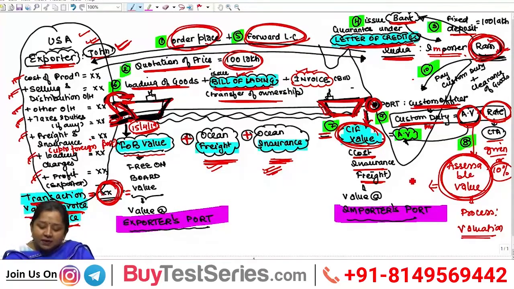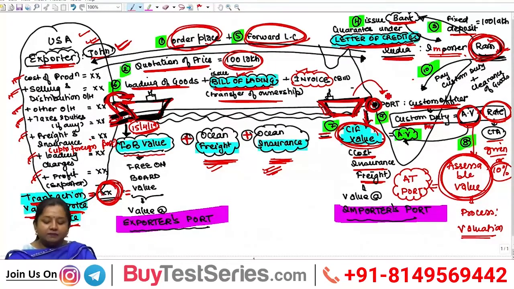So, the assessable value shall be taken as the aggregate of all the expenses incurred to deliver the goods at the Indian port, which used to include landing charges. Earlier, under customs laws, the landing charges or the unloading expenses to land those goods at the Indian port were also included in assessable value. But there was a change in the law in which landing charges have been removed while computing the assessable value.